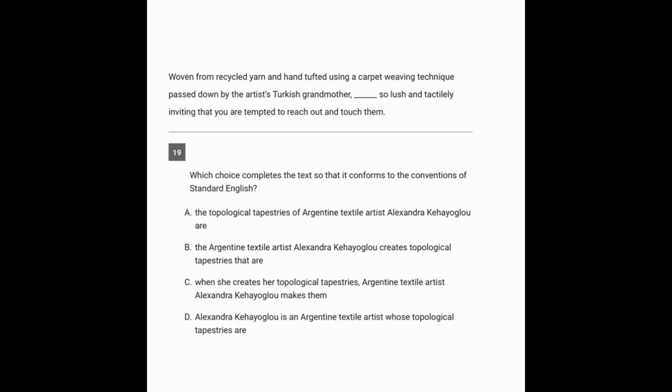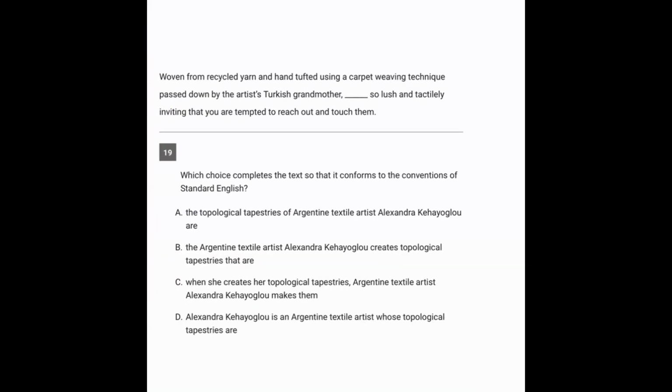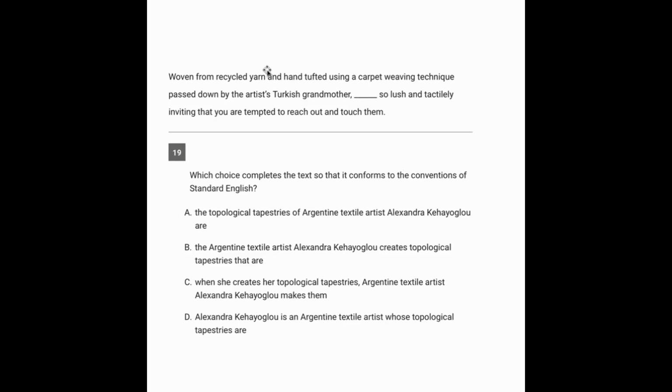Going to question 19. As always, we'll start with the prompt whenever possible. And here the prompt is just simply telling us that this is a grammar question. So let's start reading. Woven from recycled yarn and hand tufted using a carpet weaving technique passed down by the artist's Turkish grandmother, blank is so lush and tactilely inviting that you're tempted to reach out and touch them.